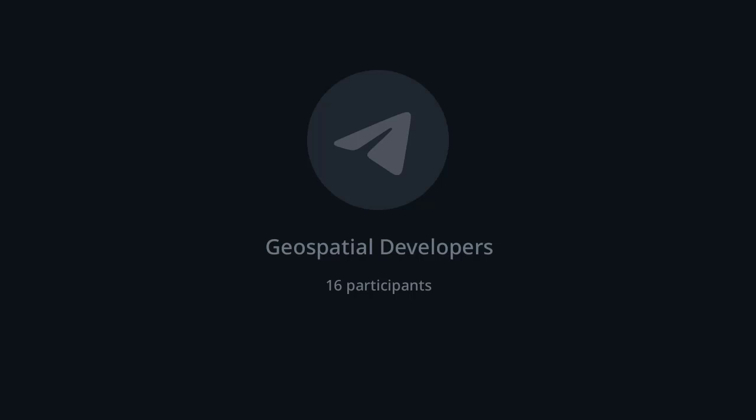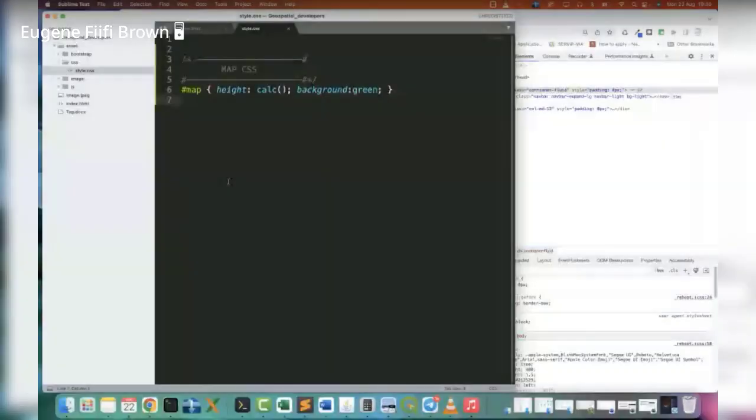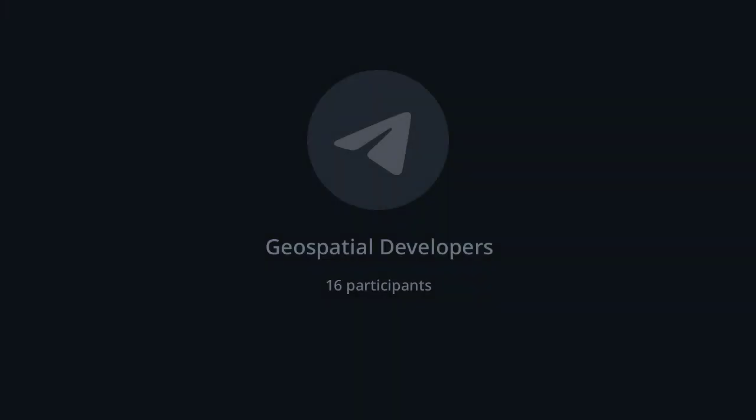So I can tell the nav bar is around 55 pixels. What we can do is calculate for the entire screen and then subtract 55 or 56 pixels out of it. So we calculate the viewport, which is 100 VH, and then subtract 56 pixels, which is the nav bar.